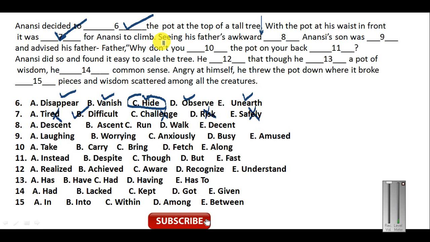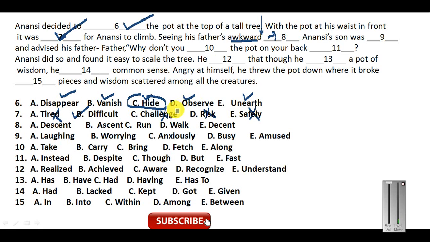Now just see here, seeing his father's awkward... Now what word will be coming here? Seeing his father's awkward... now awkward what? Now here you need a noun, because this adjective will qualify a noun, awkward being an adjective. So here you need a noun.